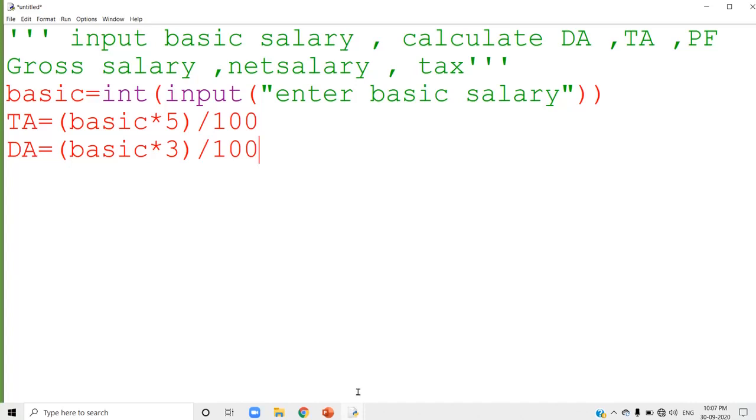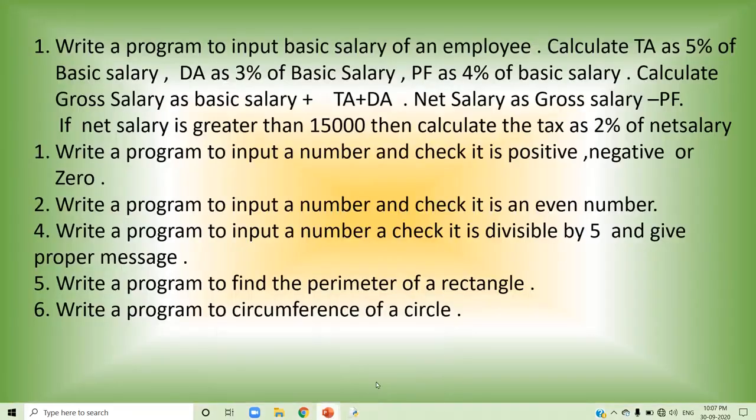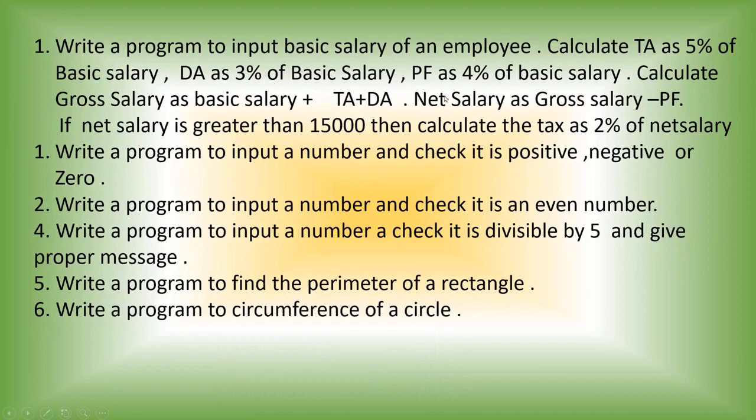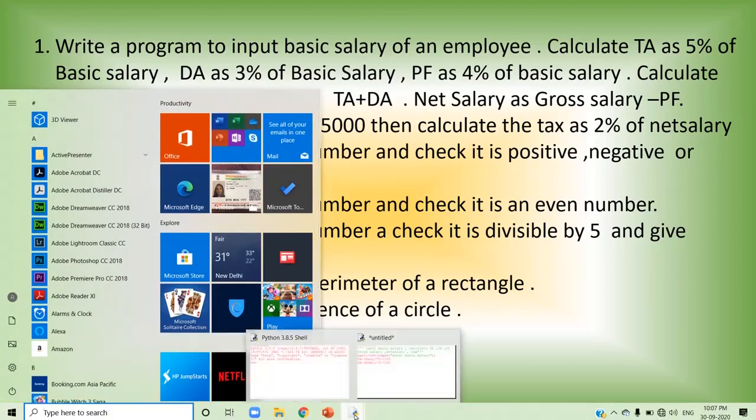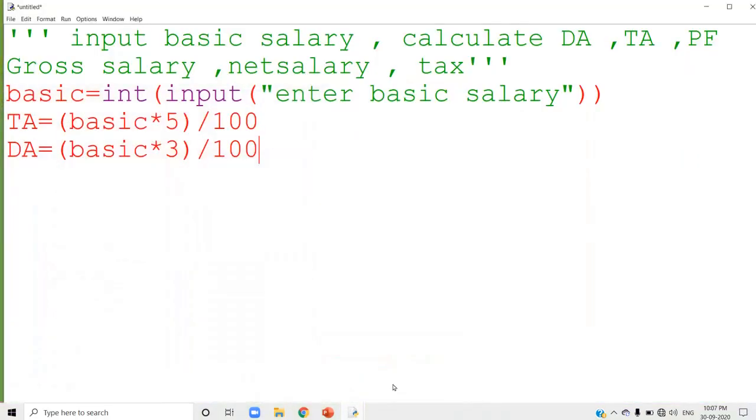So what is the next percentage? Next percentage is PF, which is 4%. Now I am going to calculate PF. PF is equal to, it is again basic into 3 divided by 100. So it is not 3, it is 4. It is basic into 4 divided by 100.